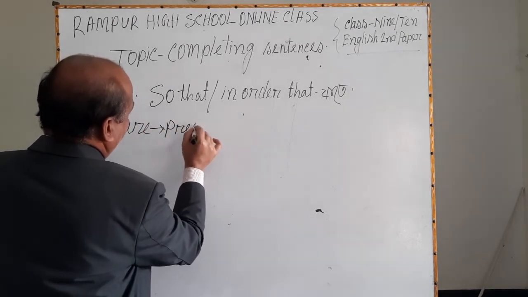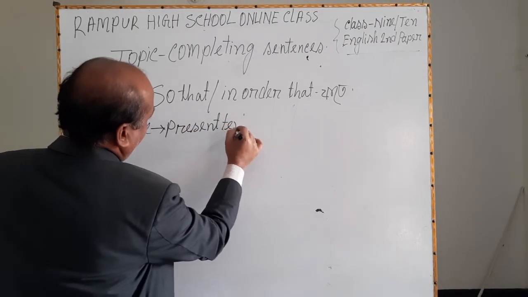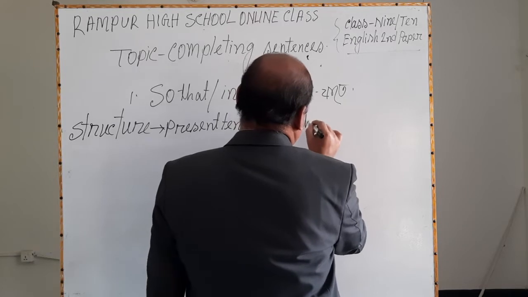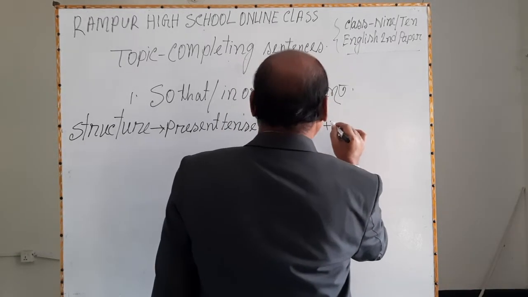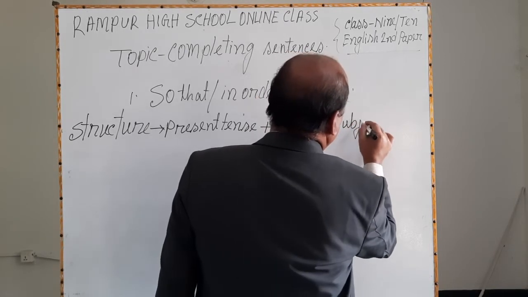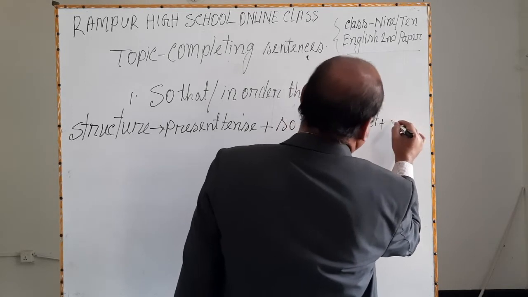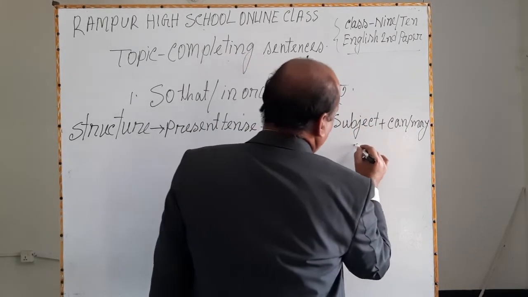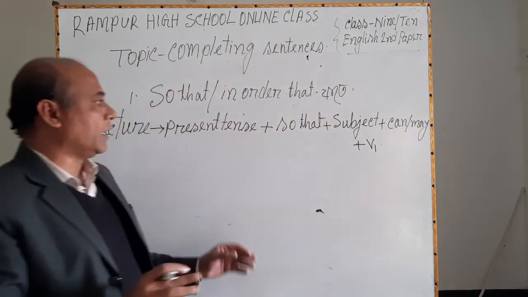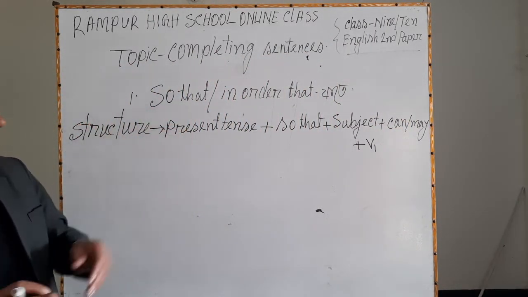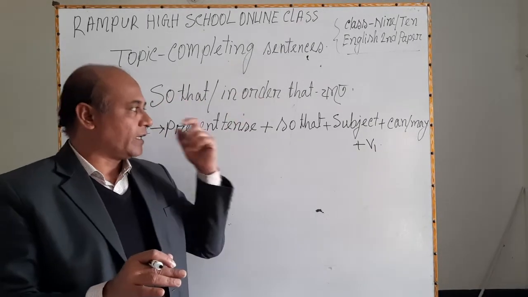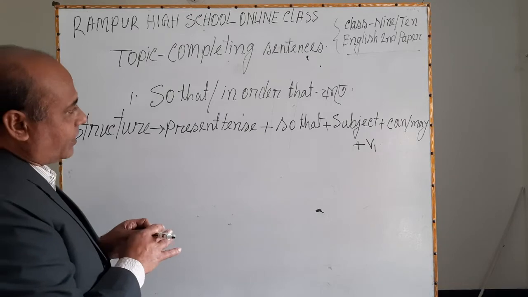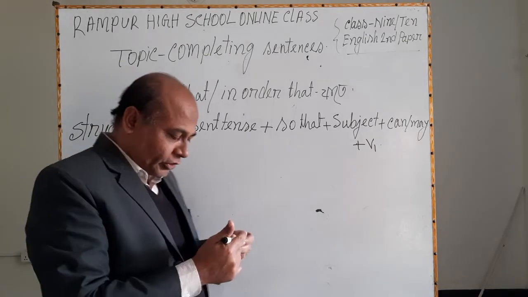Present tense, plus so that, plus subject, plus can or may, plus V1. Dear learners, this is the structure of so that related conjunction completing sentences, and there is another structure of this type of conjunction.